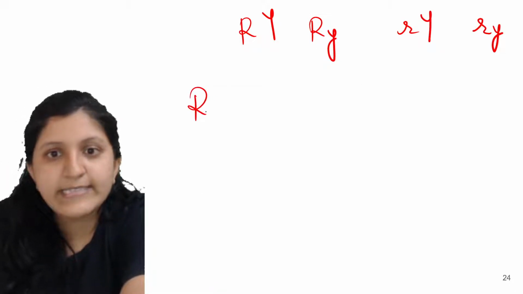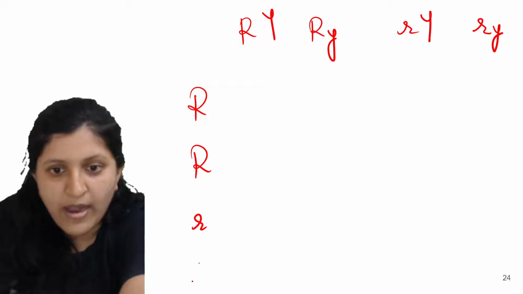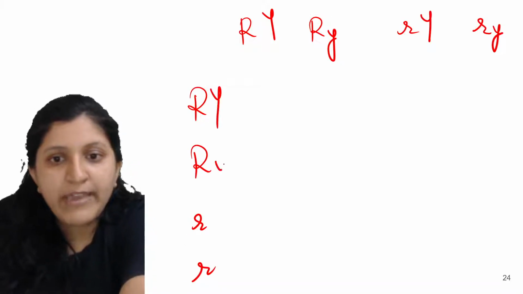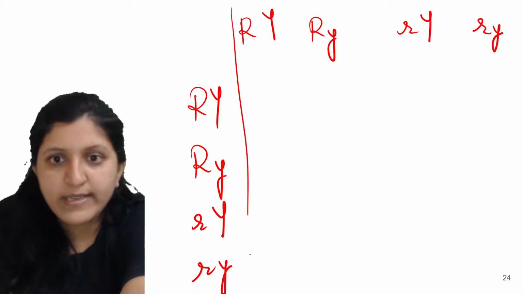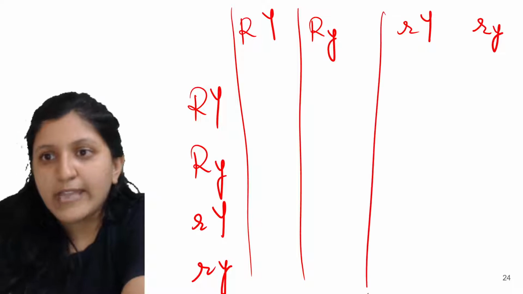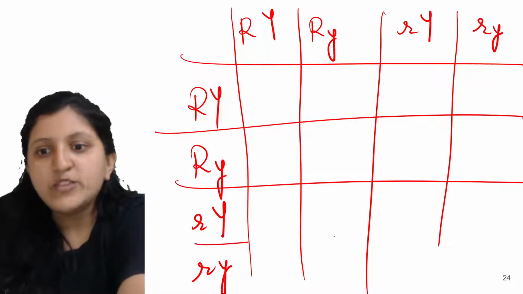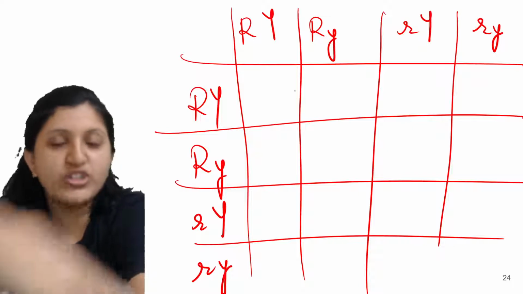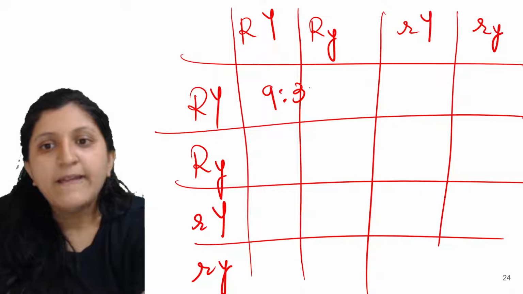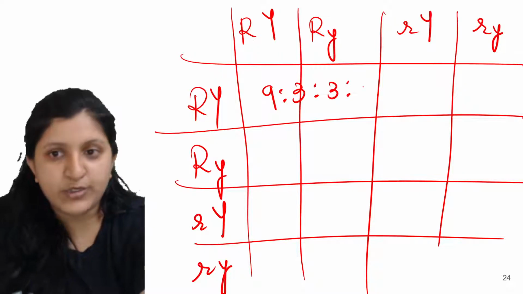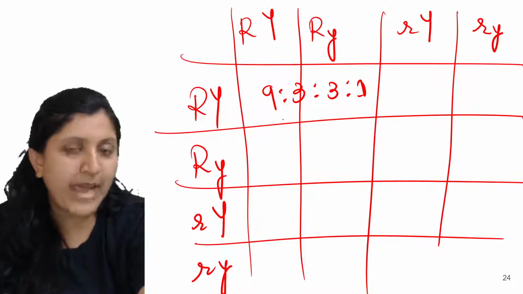Again the same thing can be repeated: two capital R, two small r, one capital Y, one small y, one capital Y, one small y. Then you can put up a Punnett square and write the combinations here. That will give you different progenies, where you can see a phenotypic ratio of 9:3:3:1. The genotypic ratio is not given, which is actually a complex one.